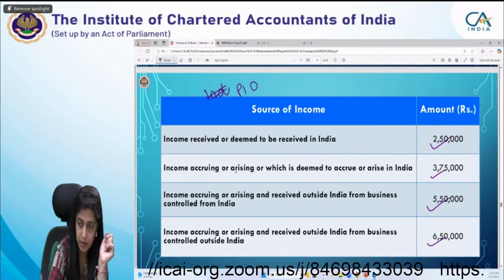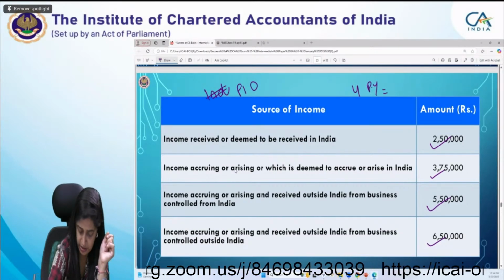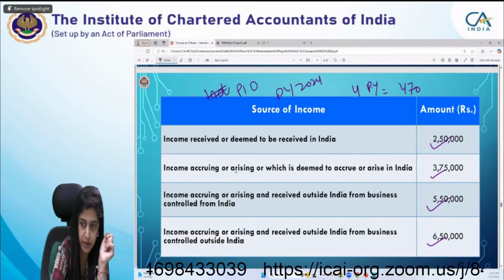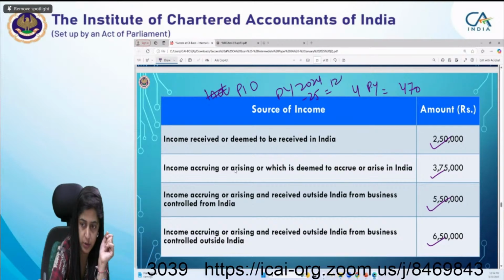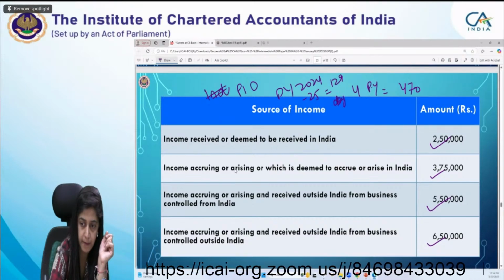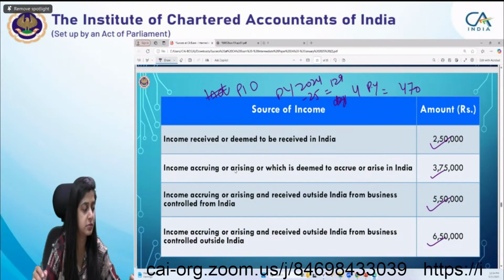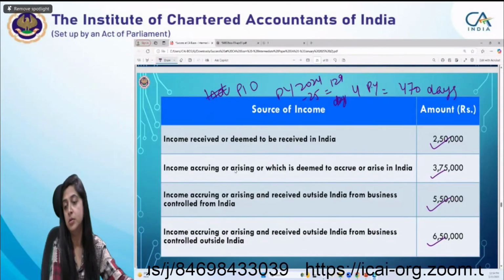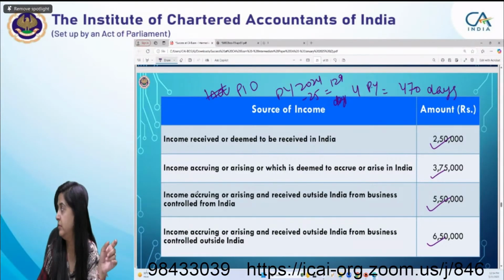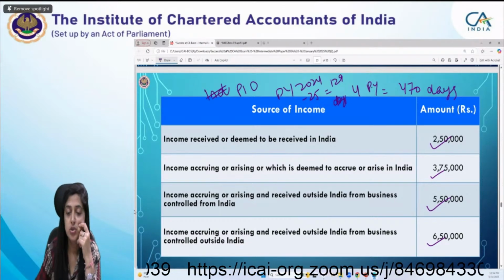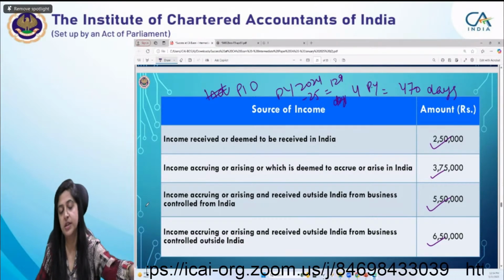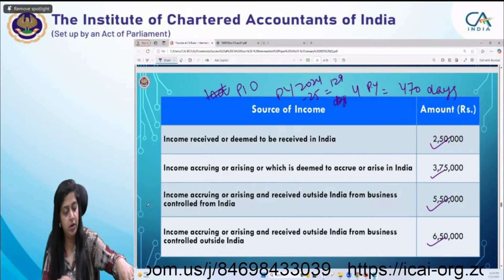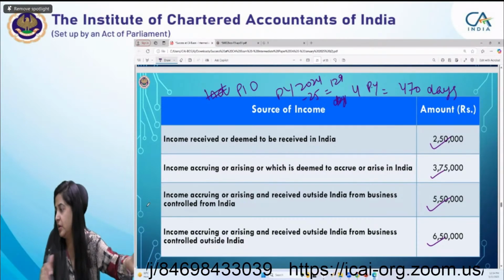In the 4 previous years, his stay is 470, and in the current previous year 24-25, it's 129. Okay. So these are the facts. Just tell me, will he be resident in India for this year, or non-resident, or RNOR, or something?